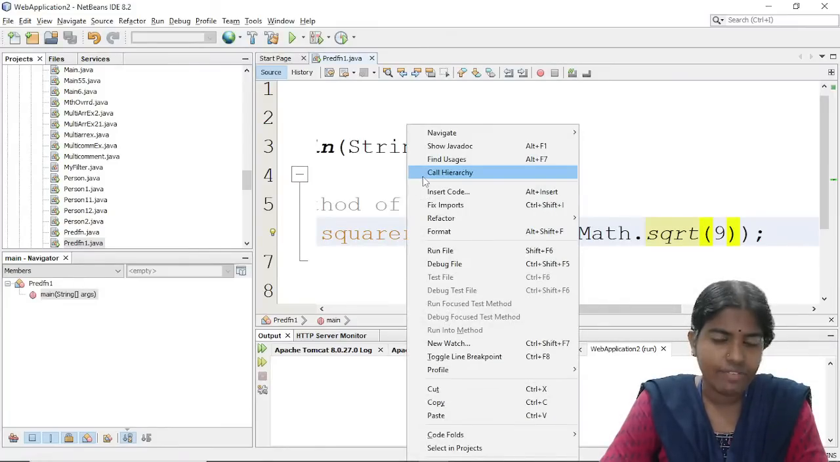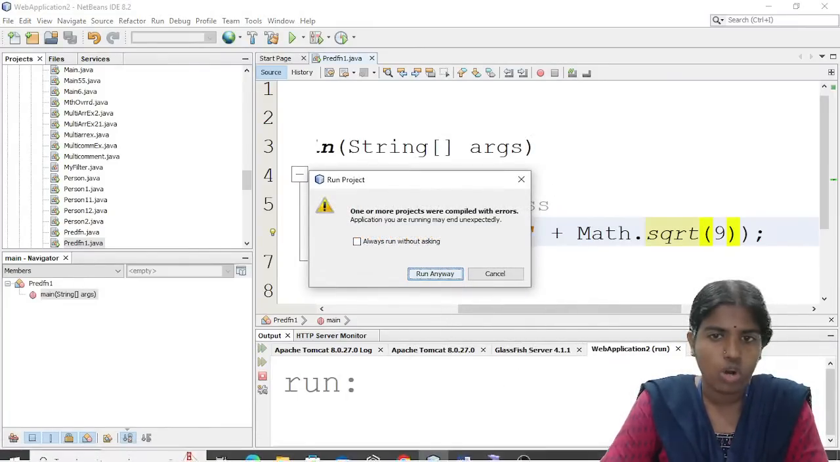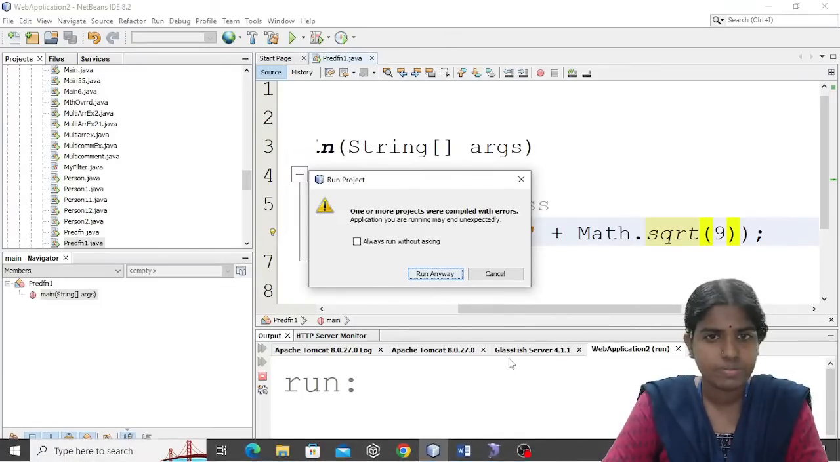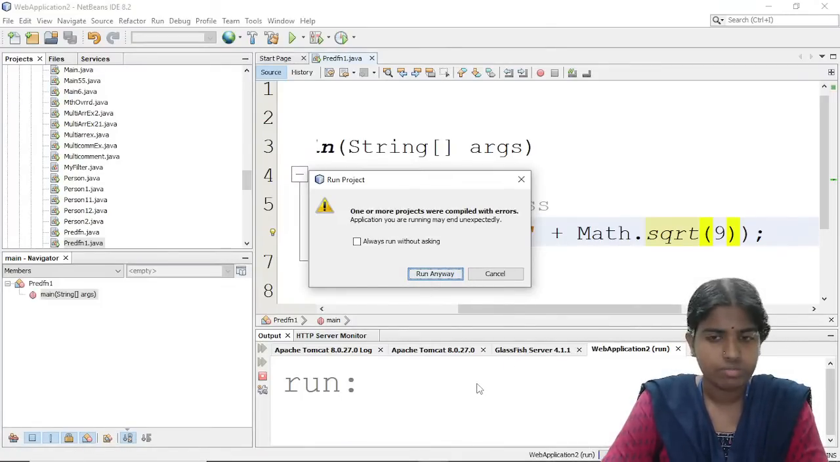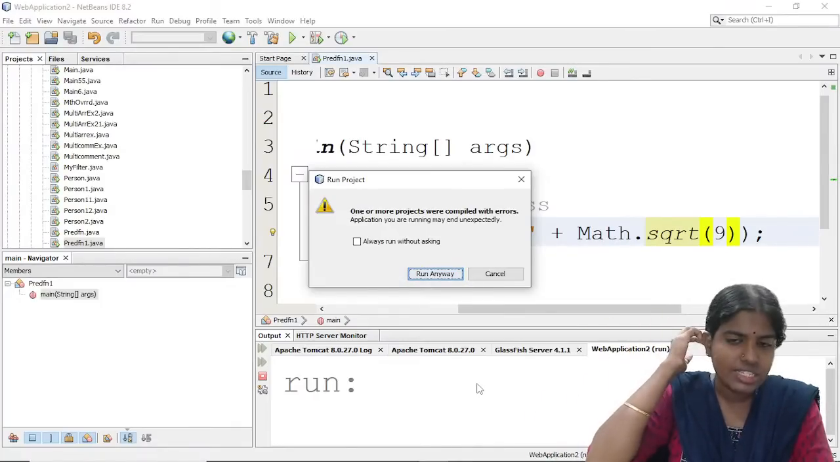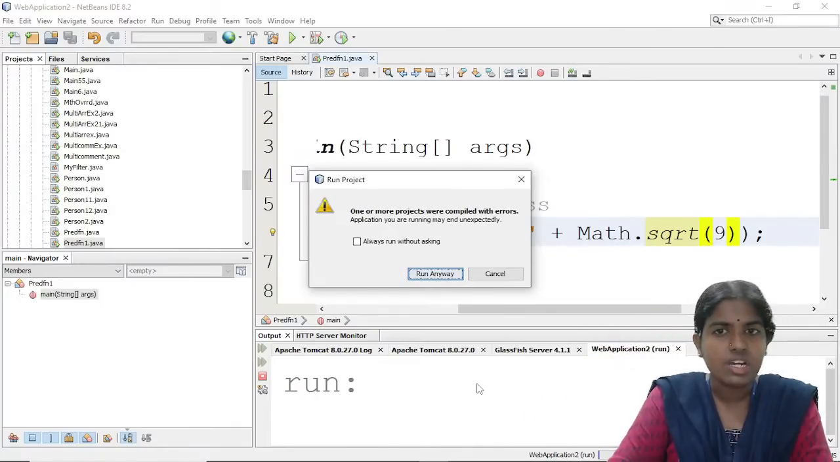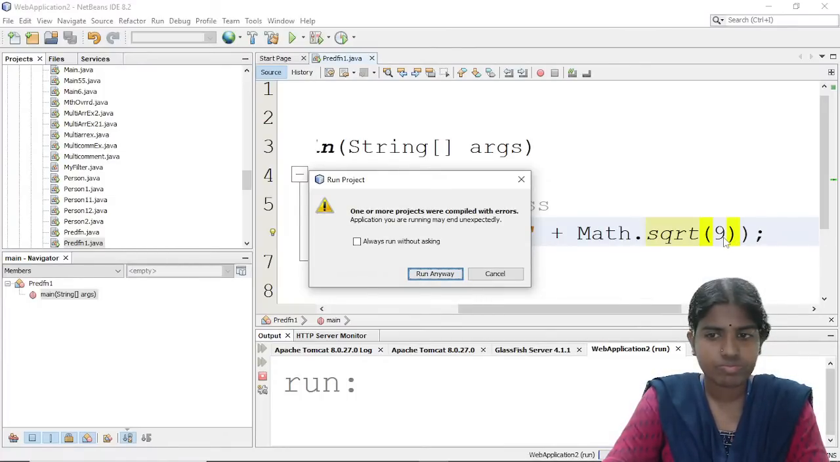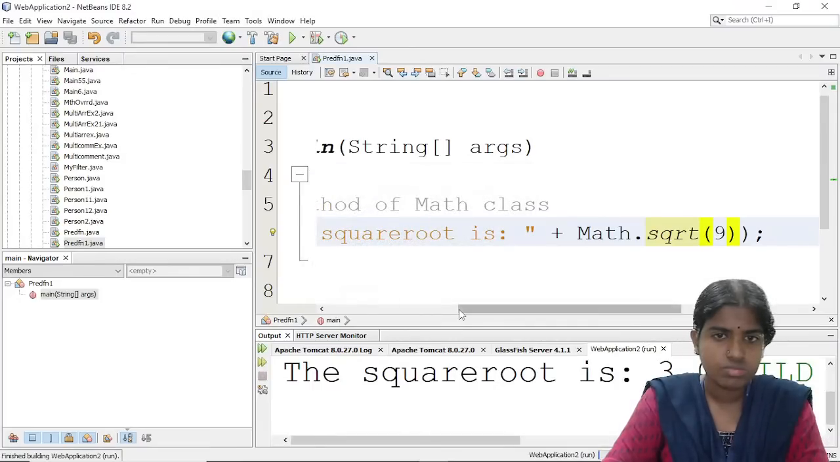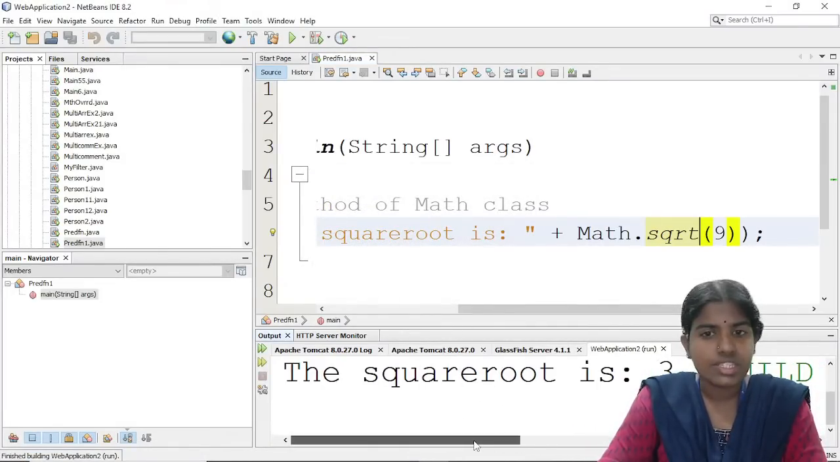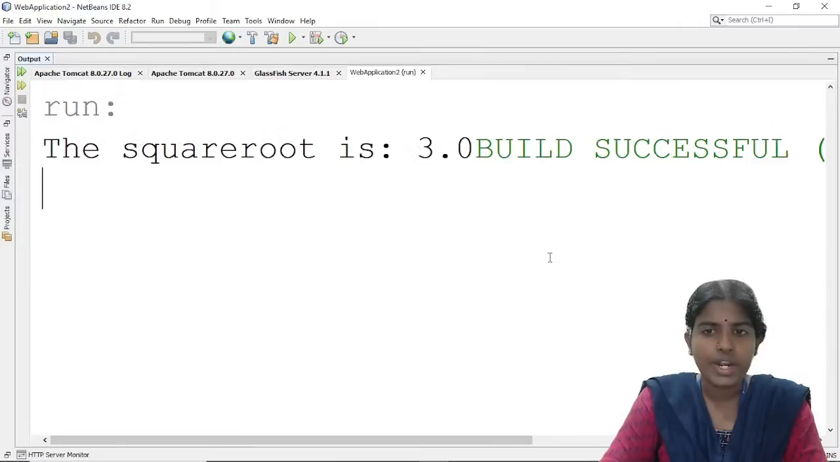So just right click whenever I want to run this file. There is an option to run this file. It is going to take some time. Once it is executed, you will be getting the square root of the argument that is passed inside. Clear with this? So square root of 9 is 3, and this will be displayed at my console.